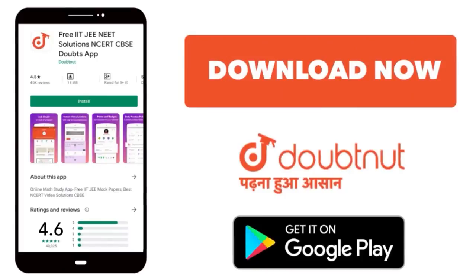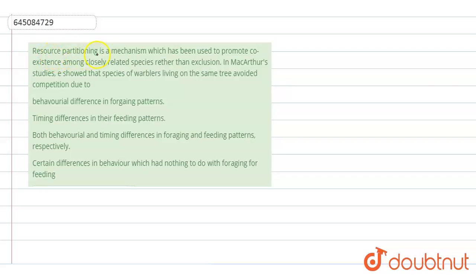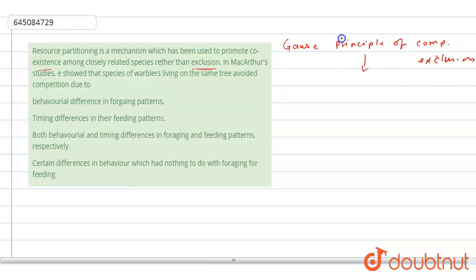Download Doubtnut app today. The question here is, resource partitioning is a mechanism which has been used to promote the coexistence among closely related species rather than the exclusion. Yes, so we know that there is Gause's principle of competitive exclusion, and according to this principle, two similar species sharing the similar niche cannot coexist together.